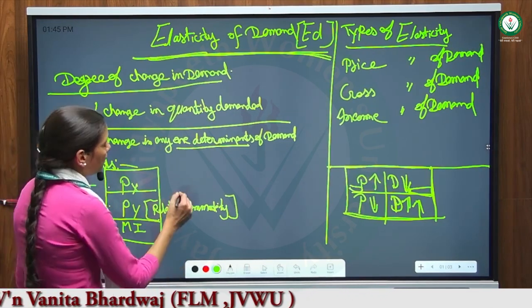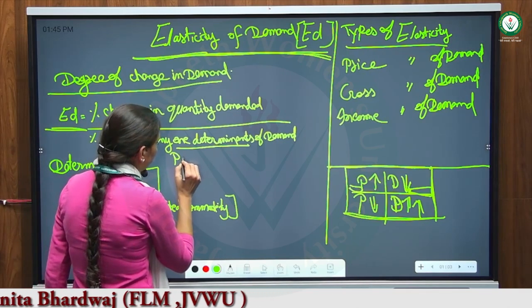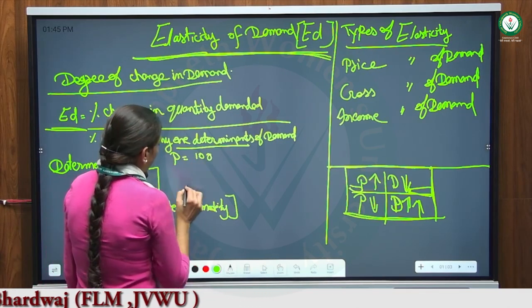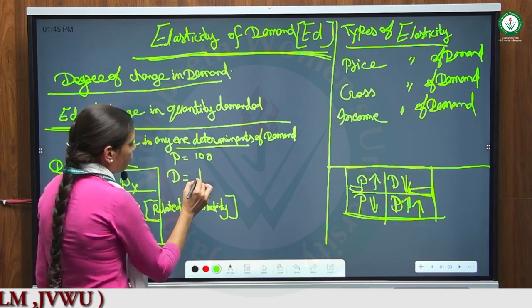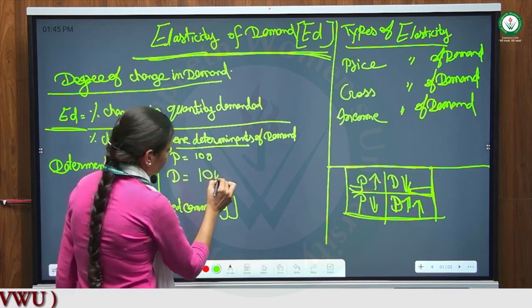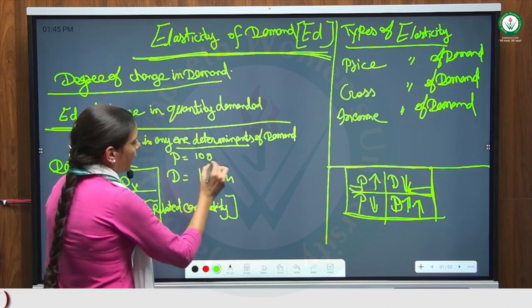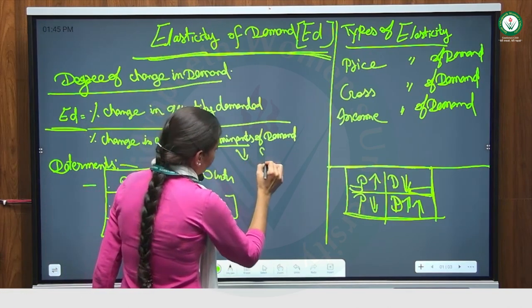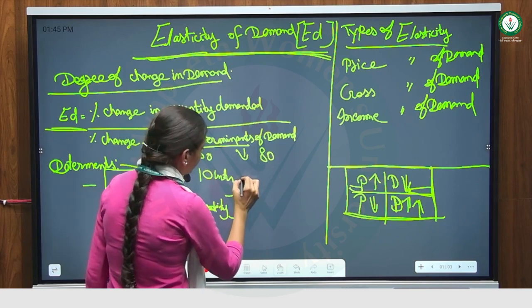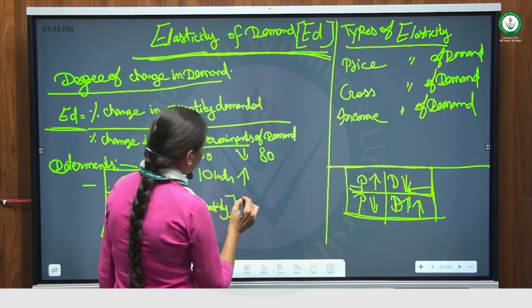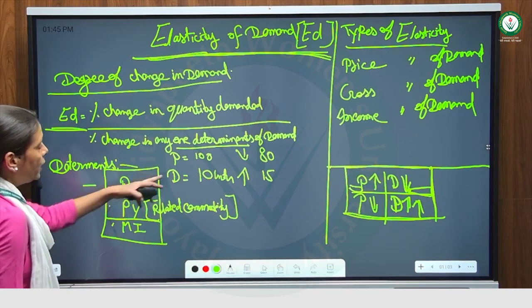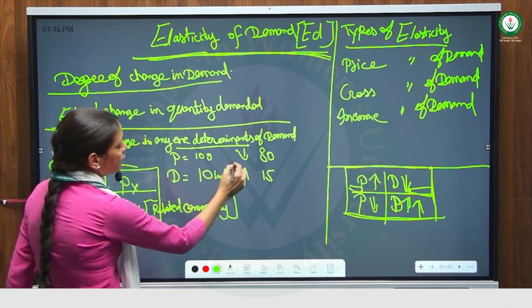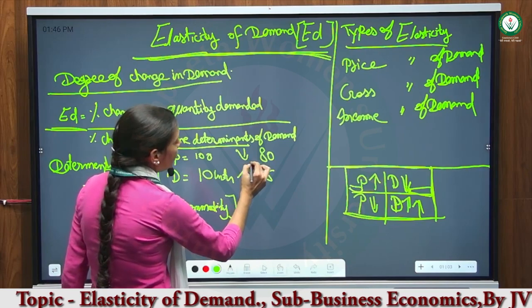For example, the price of a good is 100 rupees and the demand for the commodity is 10 units. When the price goes down to 80 rupees, how much will demand increase? Demand will go to 15 units. According to this formula, if we put in values, how much change takes place in the price? 20 rupees.